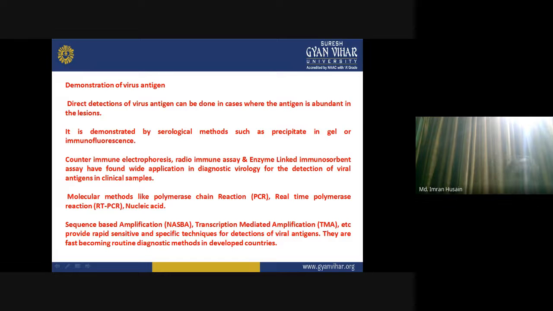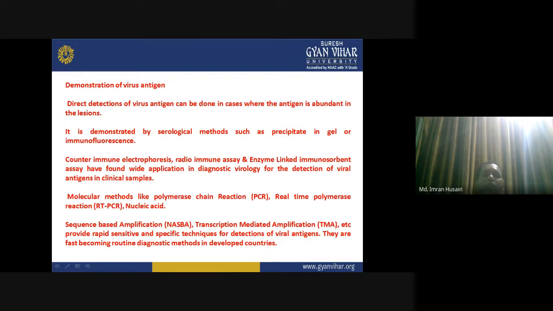Demonstration of virus antigen. The word antigen has been generated from a combination of two words, antibody generator. So whenever you are dealing with an agent that generates antibodies, it is called an antigen. Direct detection of virus antigen can be done in cases where the antigen is abundant in lesions.